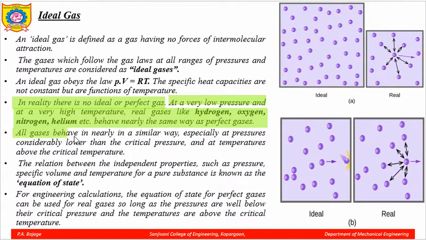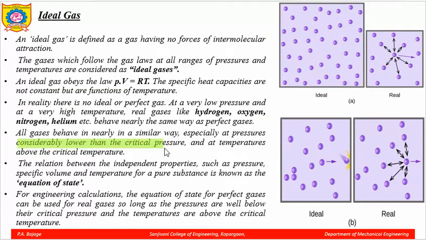All gases behave in a nearly similar way, especially at pressures considerably lower than the critical pressures and at temperatures above the critical temperatures.